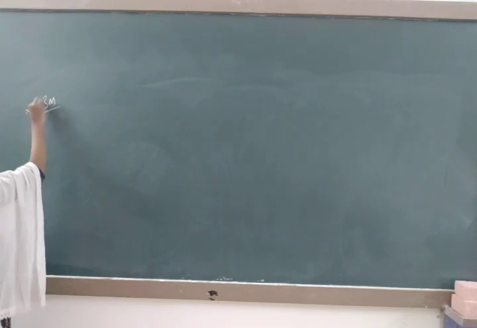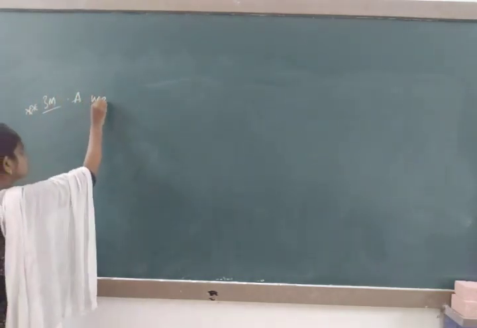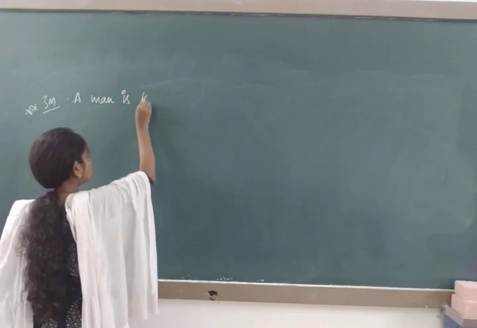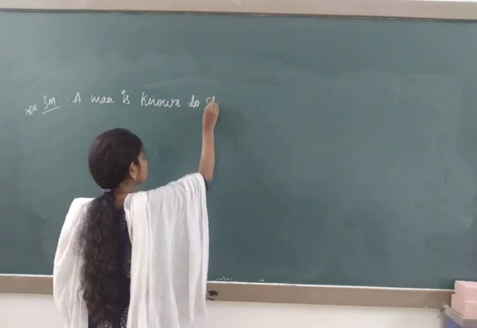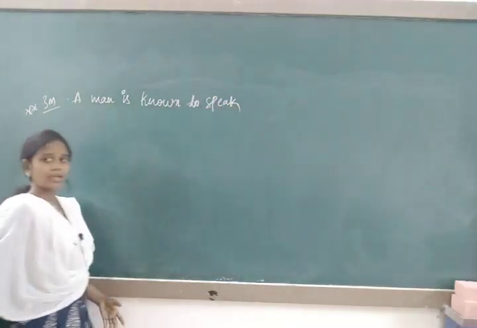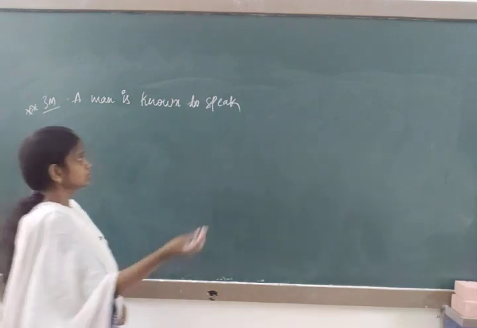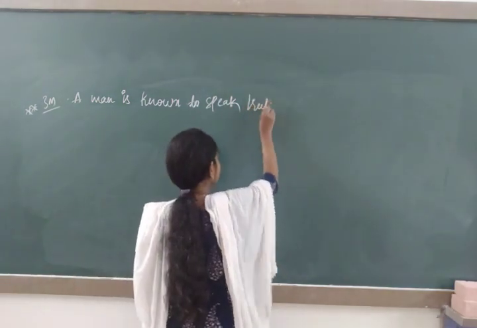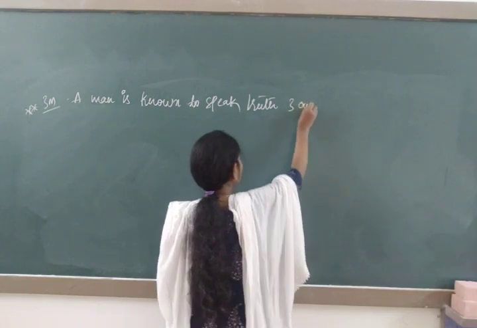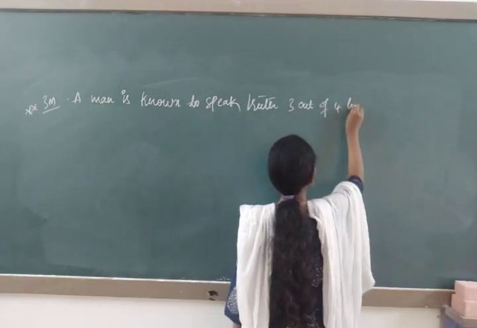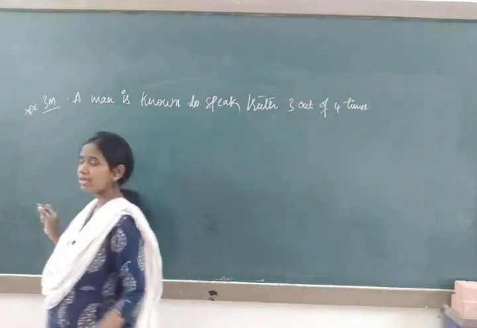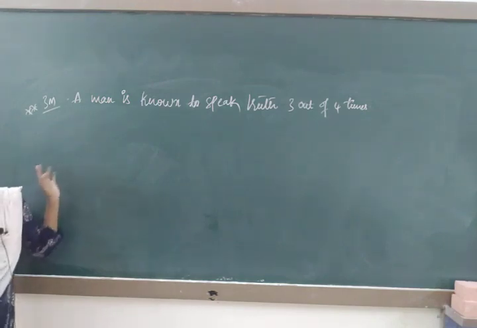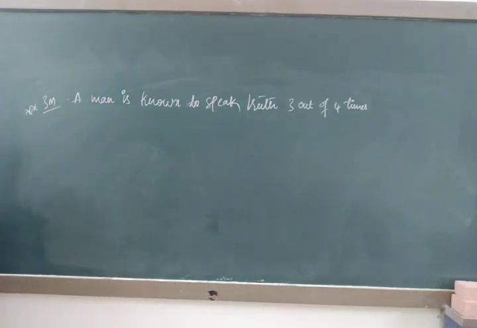Again write here, 3 marks, important. A man is known to speak truth 3 out of 4 times. See, this is a very important question. Every year they ask either in the supplementary or annual, either this question or the insurance question. A man is known to speak truth 3 out of 4 times.